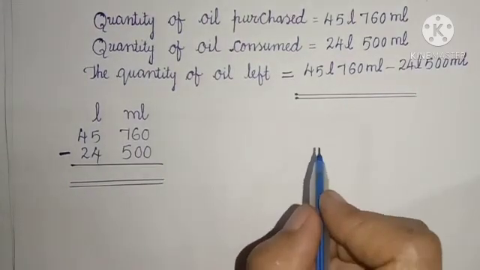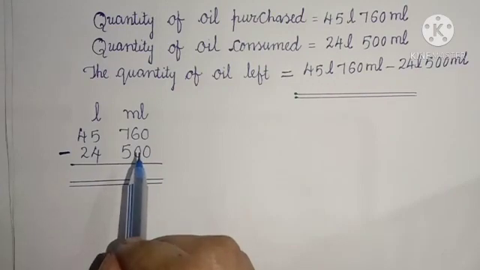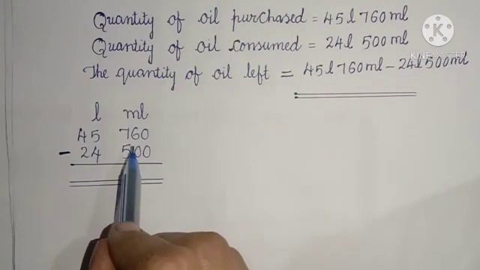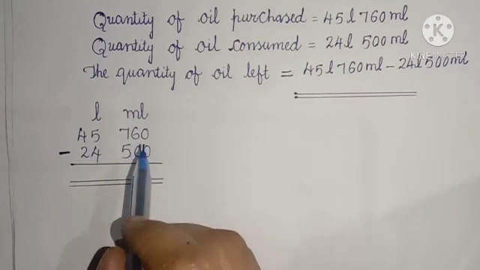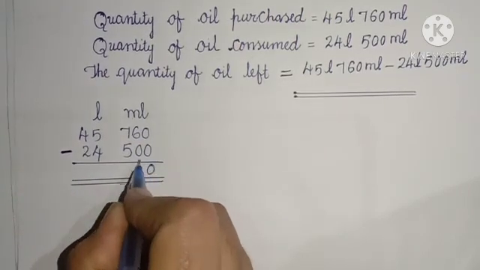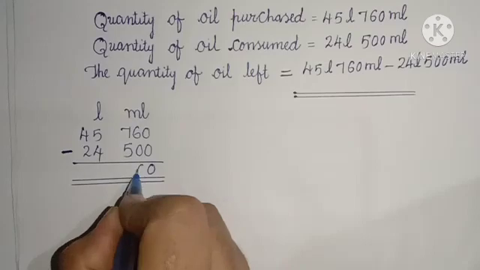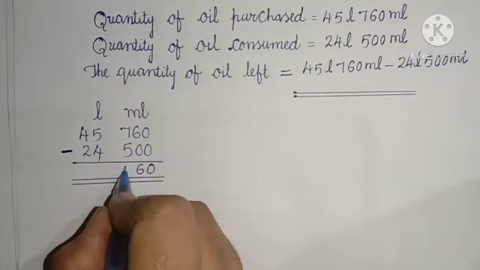Children, arrange the measurement numbers in appropriate places like this. Children, first we have to subtract the milliliter section. 0 minus 0, 0. 6 minus 0, 6. 7 minus 5, 2.